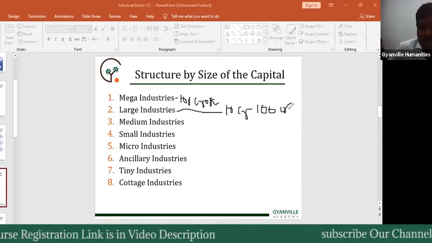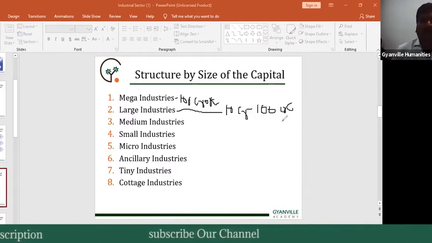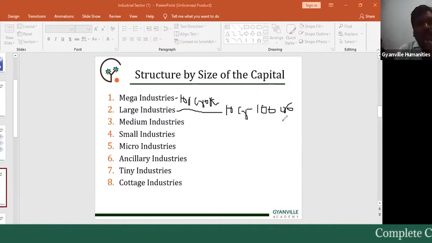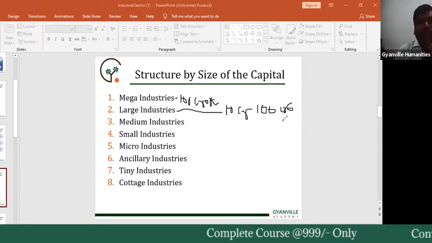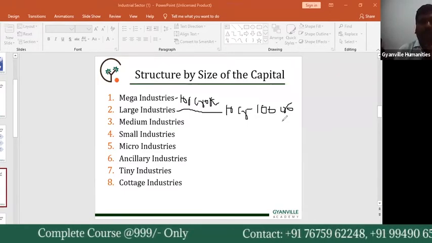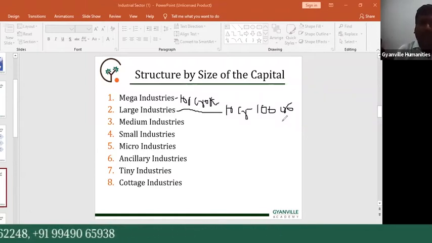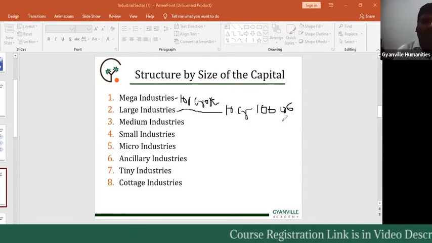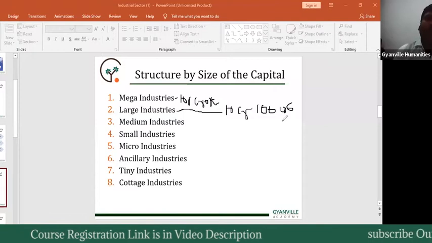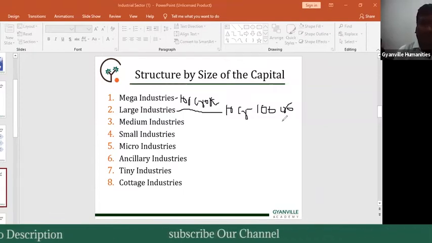So which industries invested more than 100 crore rupees, that is called mega industries. Which industries between 10 crore rupees and 100 crore rupees, that is called large industries. That is the meaning of the distinction about the large scale industry.